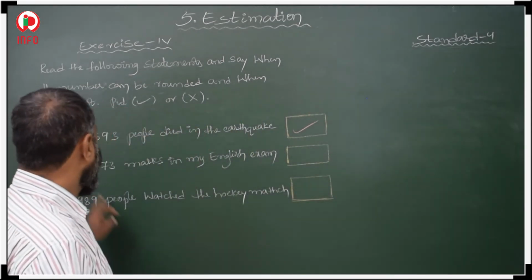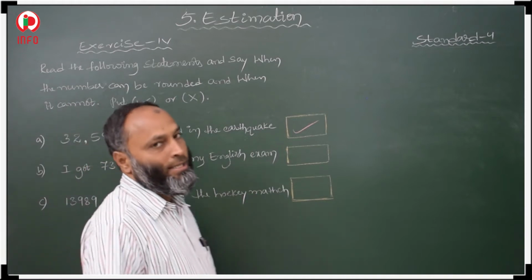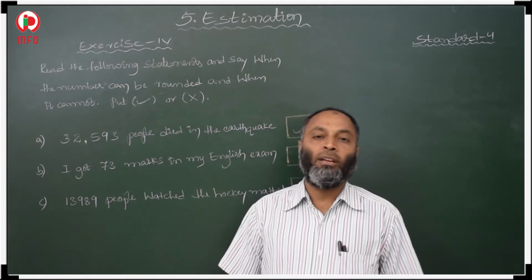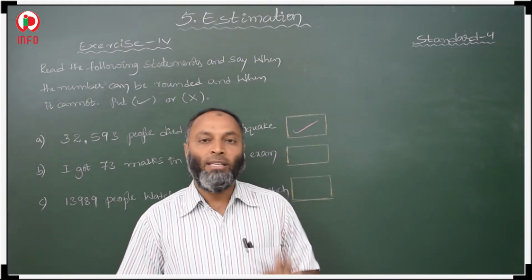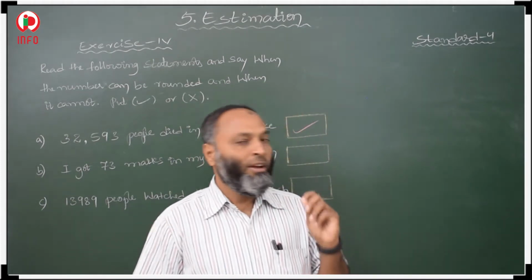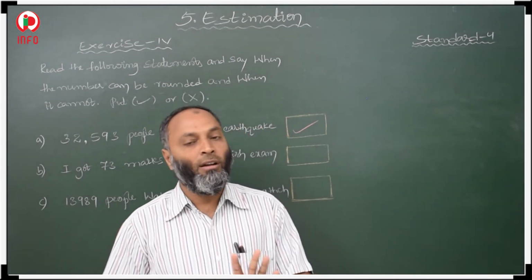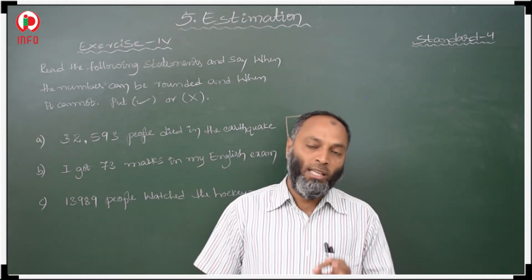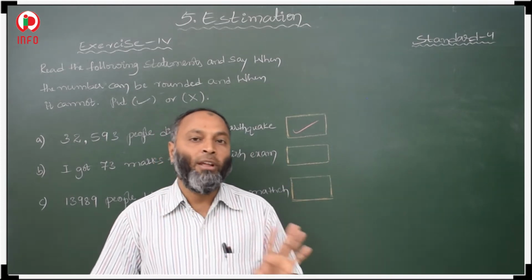Now, I got 73 marks in my English exam. If I round it, it makes 70. So 70 means I lose 3 marks. So it's not correct. Whoever scored, the number of marks is fixed. We cannot round it. Whatever the score is, that score is constant and can never be rounded.